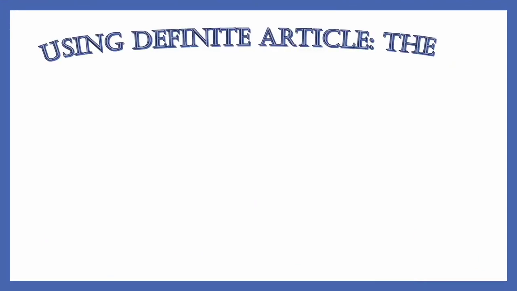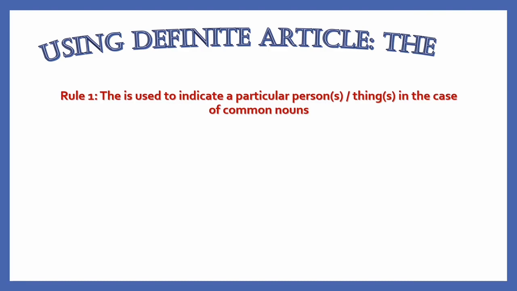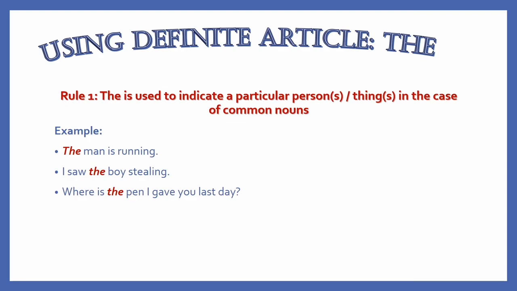And now the rules for the definite article the. Rule number 1. The is used to indicate a particular person or thing in the case of a common noun. For example, the man is running. I saw the boy stealing. Where is the pen I gave you last day? I gave him a ball, but he lost the ball. Here, a ball becomes the ball in the second clause because the ball was not a random ball anymore.